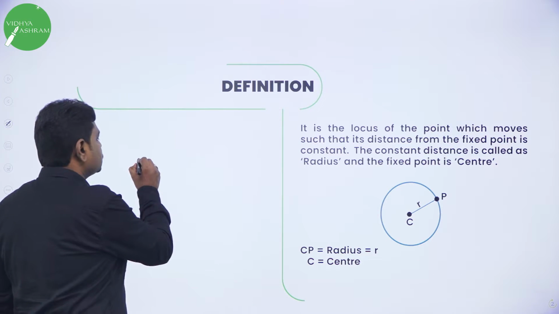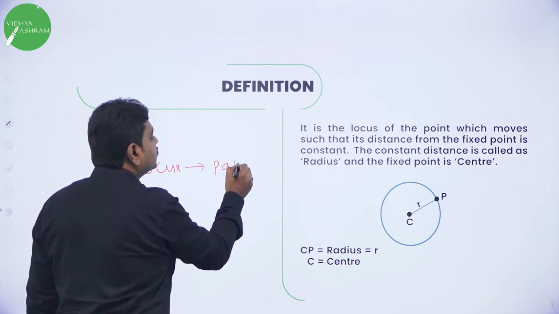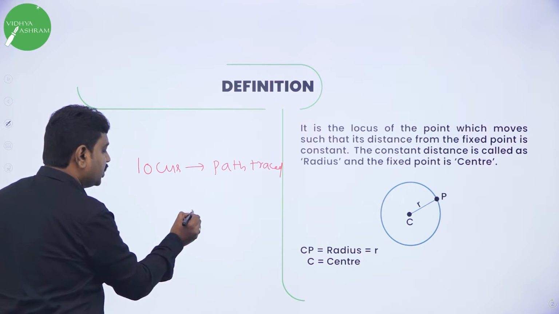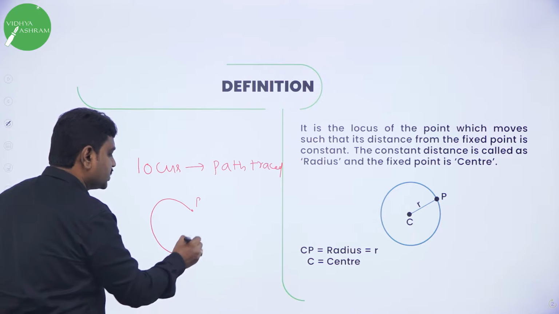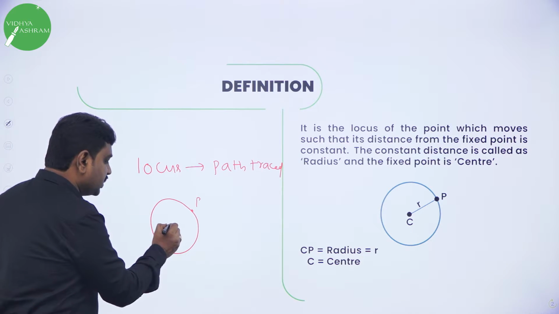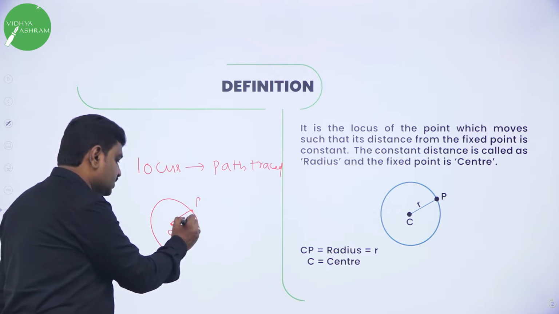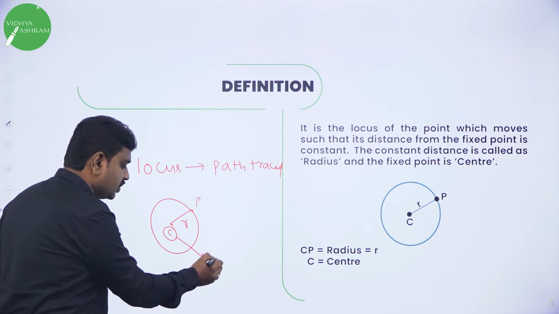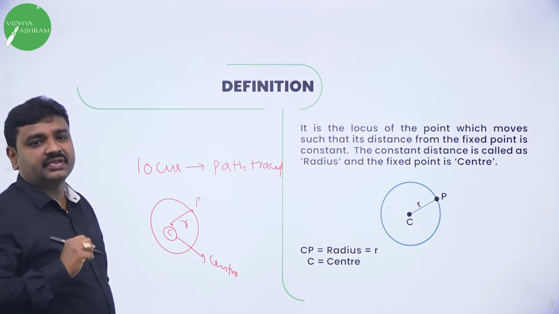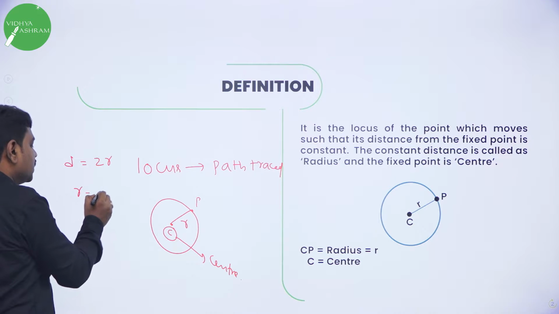What is meant by locus? Path traced. So point P will trace a path. Path traced by the point is the locus of the point, and this point will move such that its distance from a fixed point is constant, and this constant distance is radius, and the fixed point is the center. So circle will have center and radius, and if they give diameter, diameter is twice the radius. If you want radius, diameter by 2.